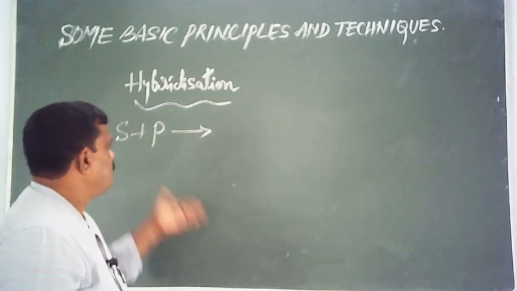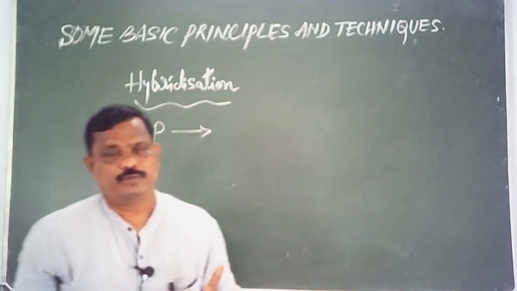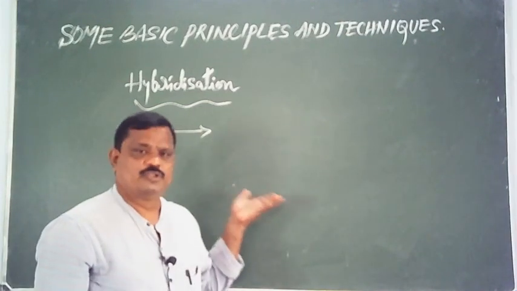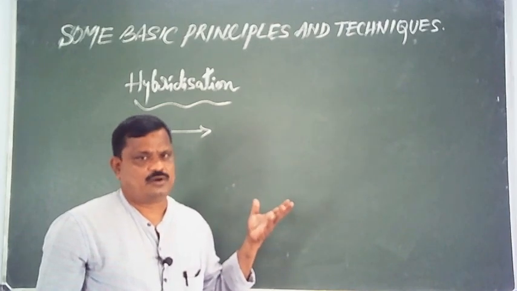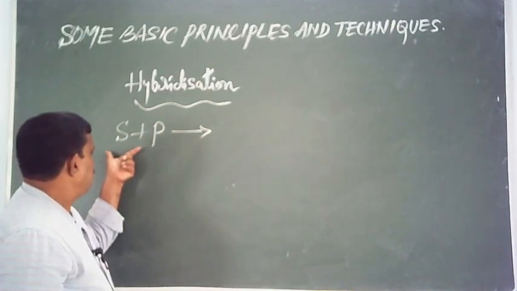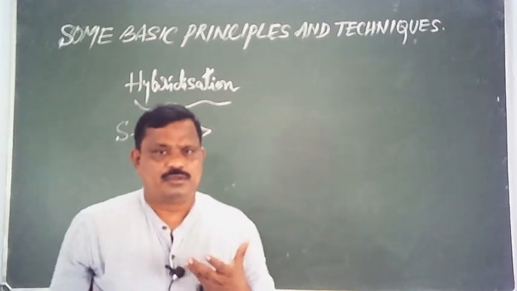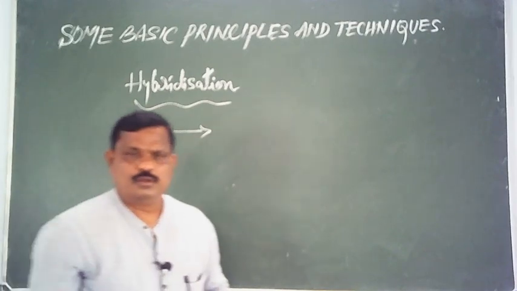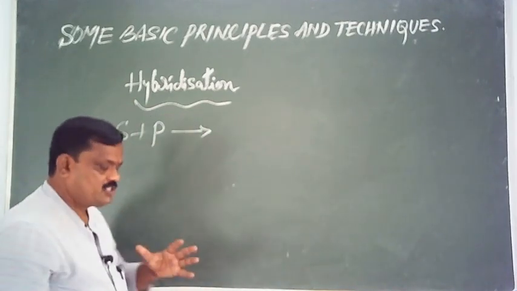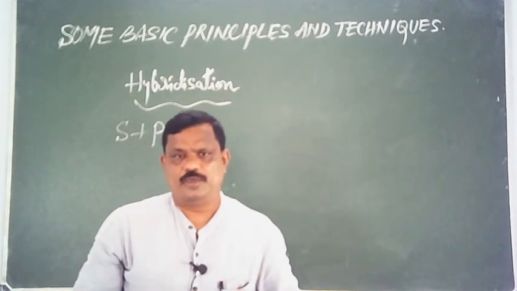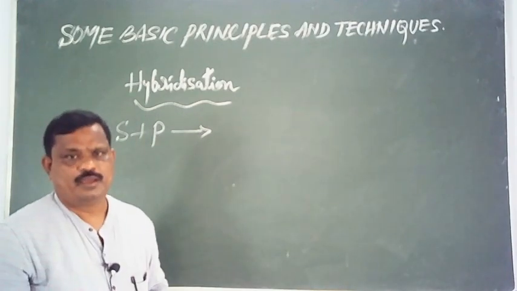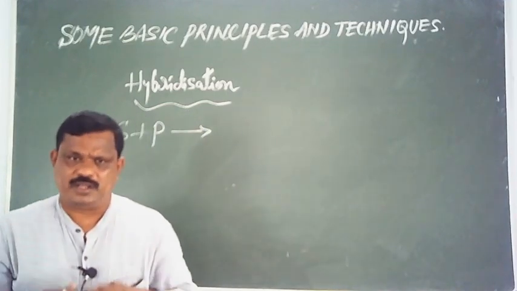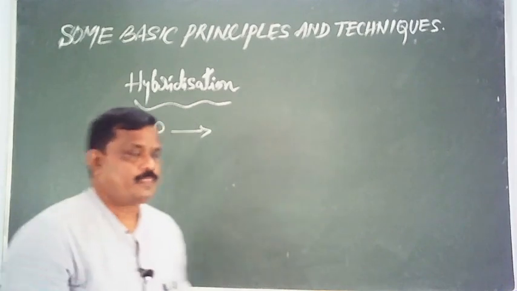You know about atomic orbitals because you studied all these things in unit number 2, that is structure of atom. You know the shape of s orbital, shape of p orbital, shape of d orbital. What is the shape of s orbital? Spherical in shape. P orbital, dumbbell shape. D orbital, double dumbbell. F orbital, triple dumbbell. It has got a complex structure.